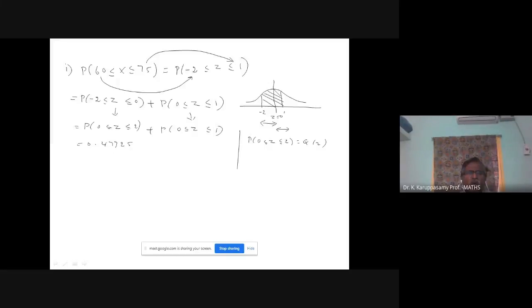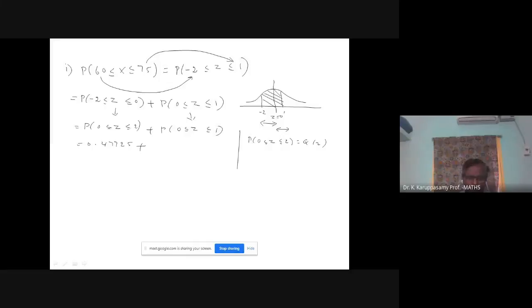0.4447725 is the area from -2 to 0. Total area is 1. The left side is 0.5, the right side is 0.5. And plus, now you find Q of 1. Q of 1, you press the same operation.